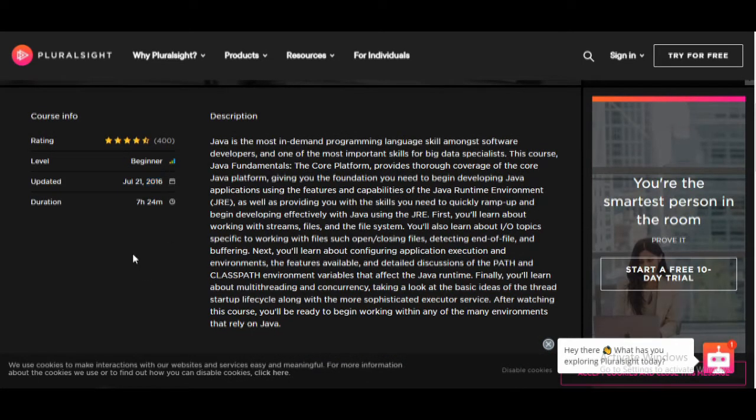As you can see, the last update on this course was in 2016, so the material is quite obsolete. You will not find new material of Java. Through this course you will learn about working with streams, files and the file system. You will also learn the IO topics specific to working with files, opening and closing files, and end of files. Next you will learn to configure the application execution environment, and finally you will learn multi-threading and concurrency.